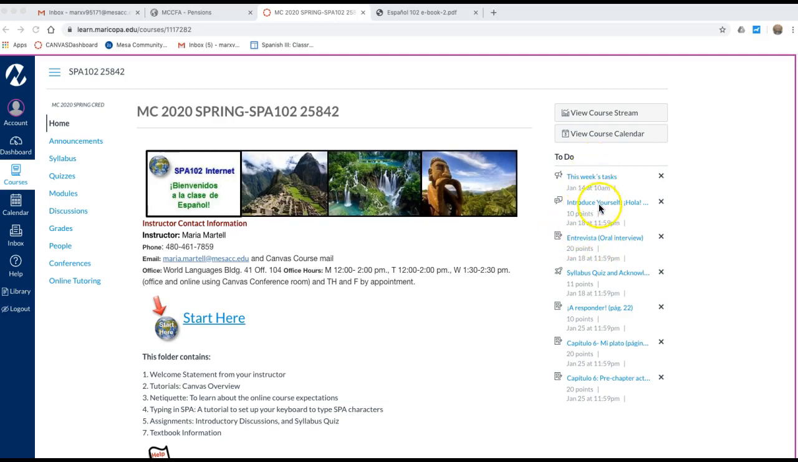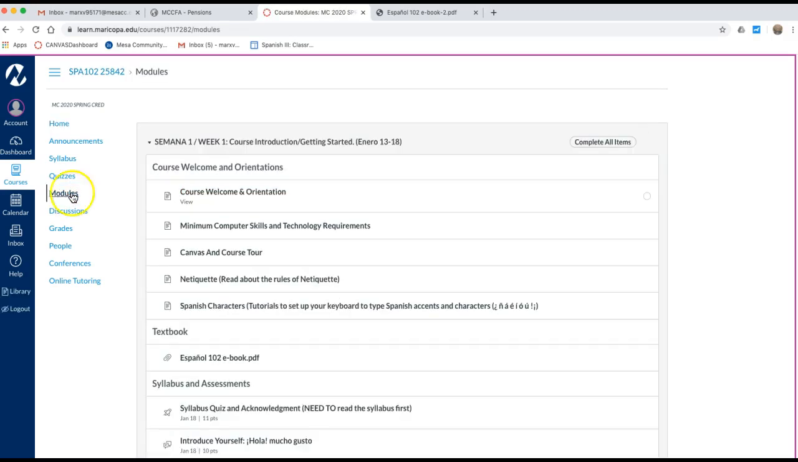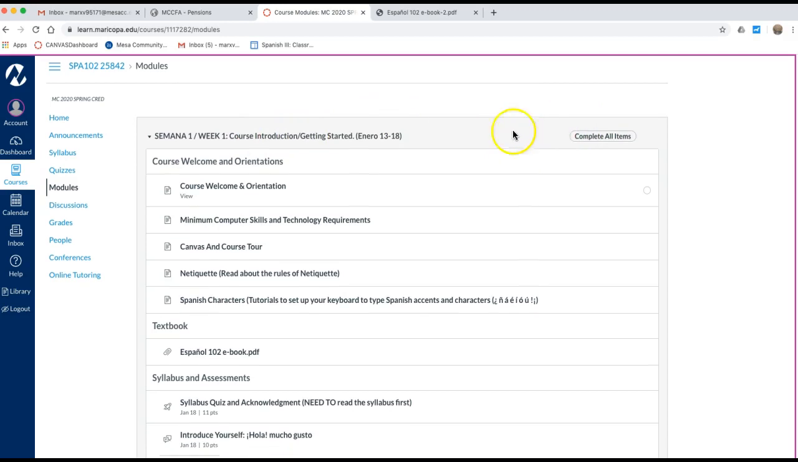You can always go to the assignments from here under the to-do, but I think starting next week when we start the capítulo, it is better, and I highly recommend for you to go to the module. So let me take you there 1 second. For this week, Semana 1, you need to complete all these items, so you can always go from here, right?